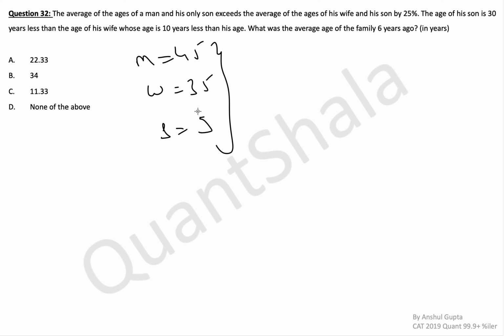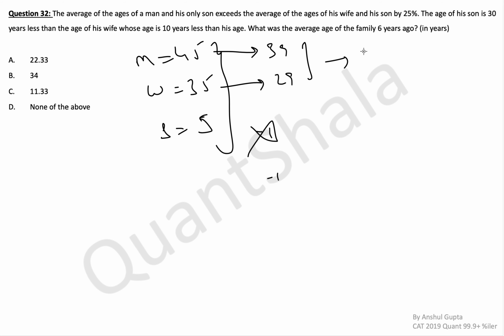Now 6 years ago, son's age would be minus 1. No, son was not even born, right? So we won't consider son in the average itself. Average age of man 6 years ago, 39. Age of wife 6 years ago, 29. Age of son did not exist because he was not born. So you can't take the age of minus 1.